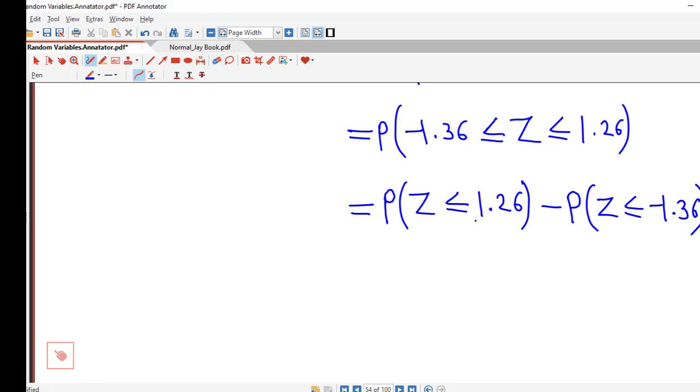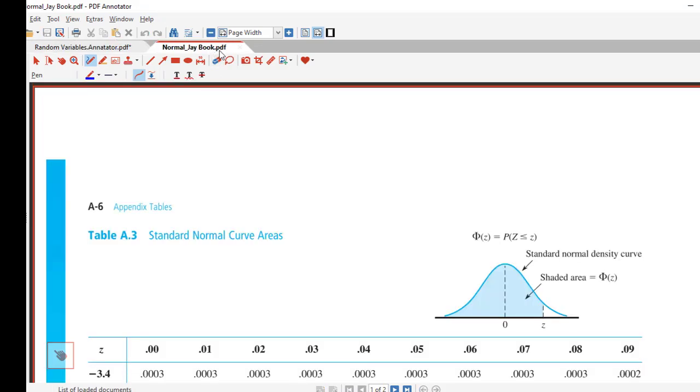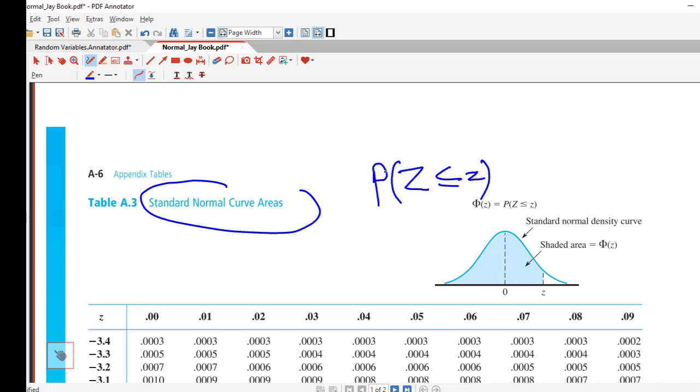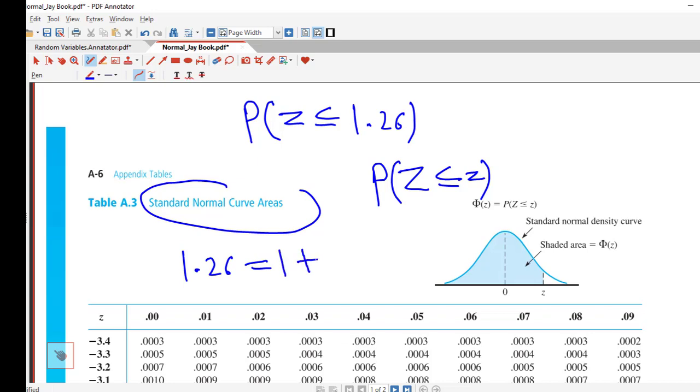So first we find out the probability that Z is less than or equal to 1.26. So here I have this standard normal curve areas. I have probabilities of this type: capital Z is less than or equal to small z. I am interested in this probability, less than or equal to 1.26. So for that I consider 1.26 as 1.2 plus 0.06.